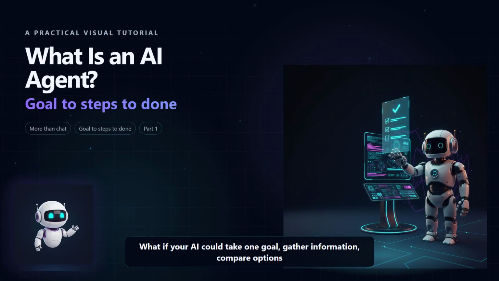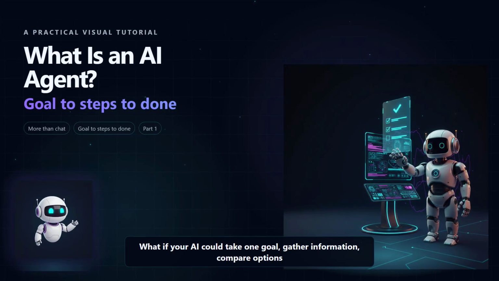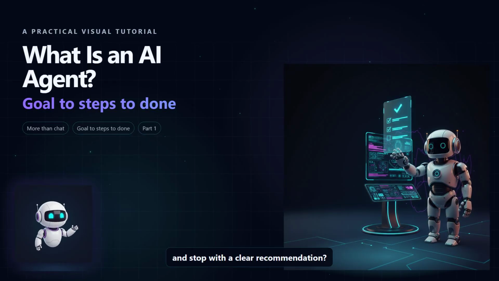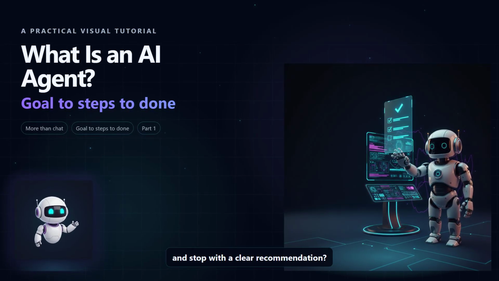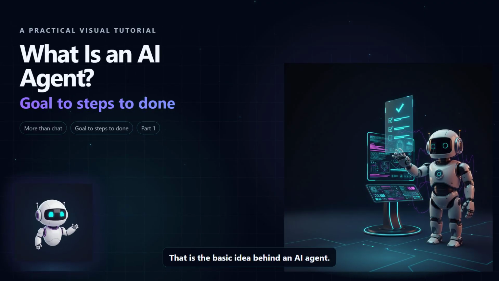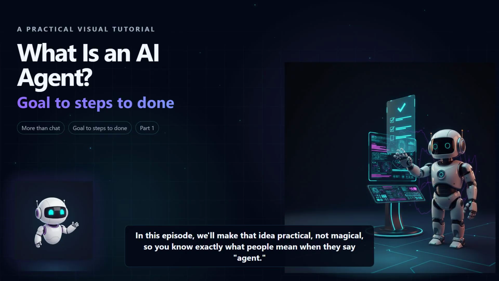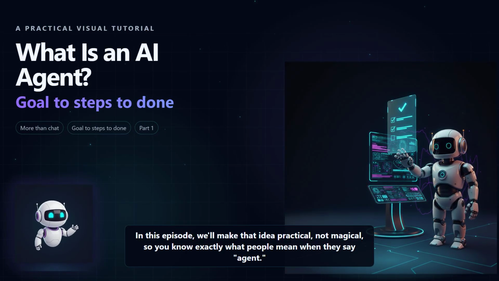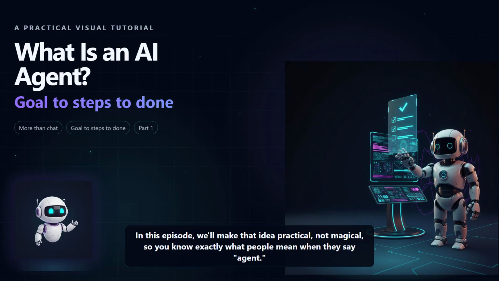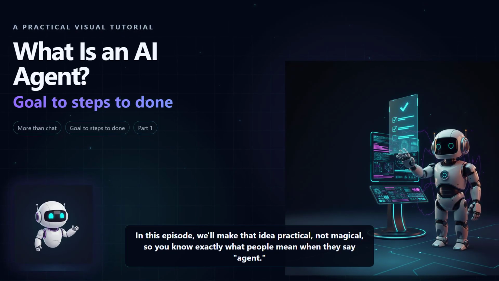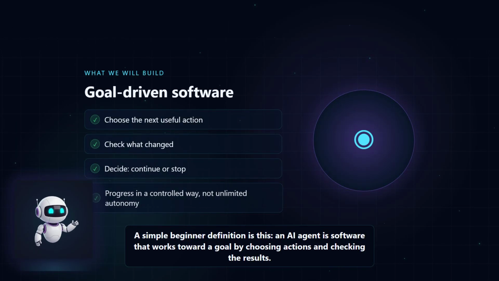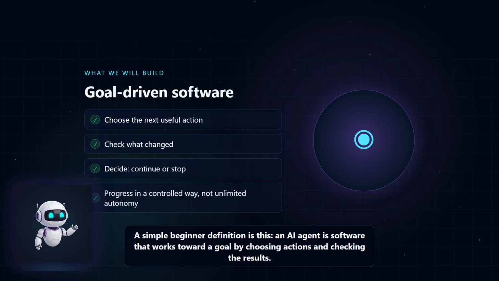What if your AI could take one goal, gather information, compare options, and stop with a clear recommendation? That is the basic idea behind an AI agent. In this episode, we'll make that idea practical, not magical, so you know exactly what people mean when they say agent. A simple beginner definition is this: an AI agent is software that works toward a goal by choosing actions